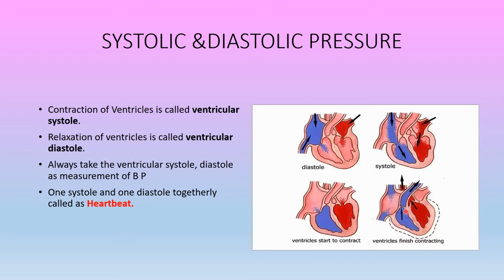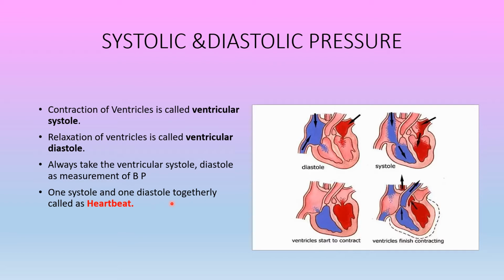Now blood enters into the arteries. So this contraction of ventricles is called systole, ventricular systole, right?